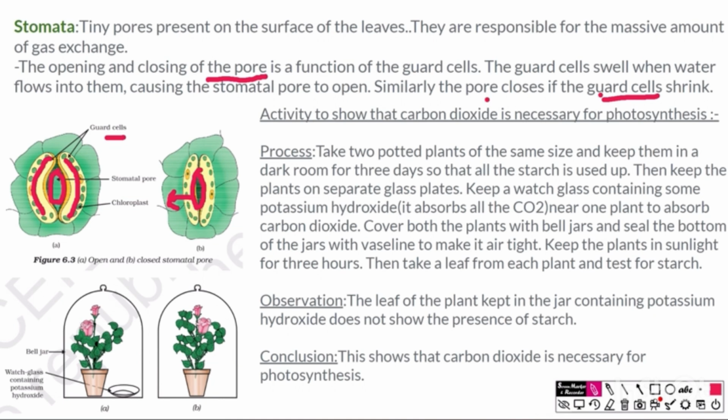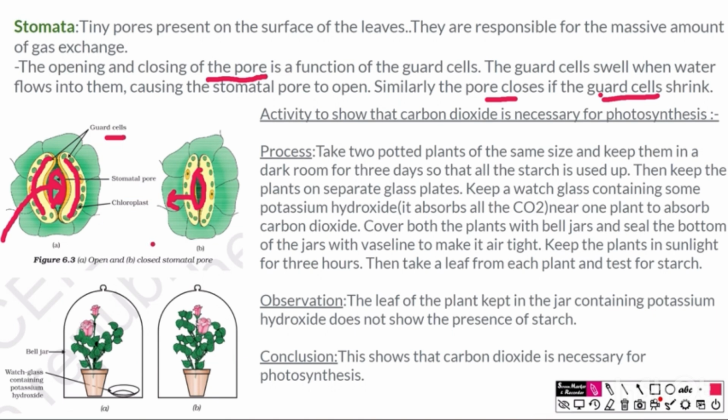This is how the action of stomata is controlled by the guard cells. Stomata is not always open, neither always closed. Through this stomatal pore, carbon dioxide from the outside environment comes into the leaf and is used by the plant.